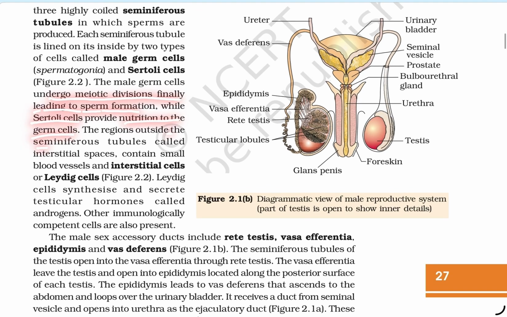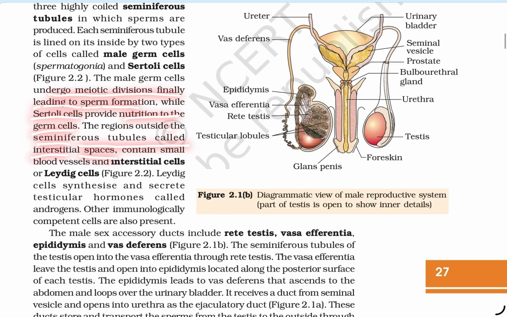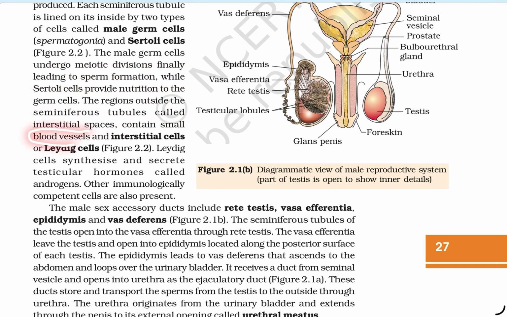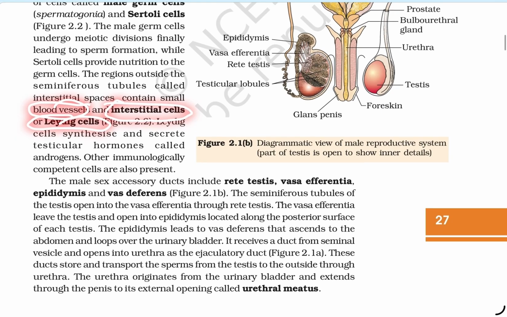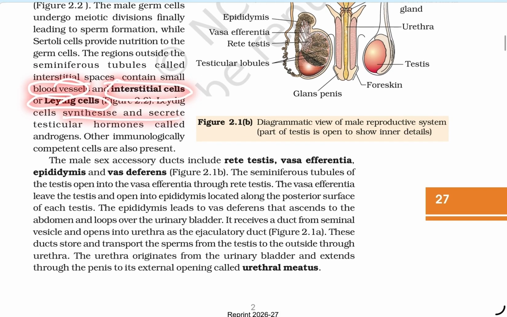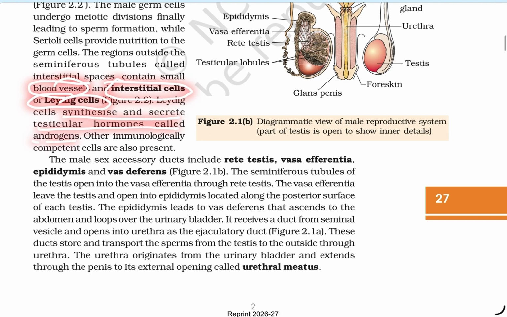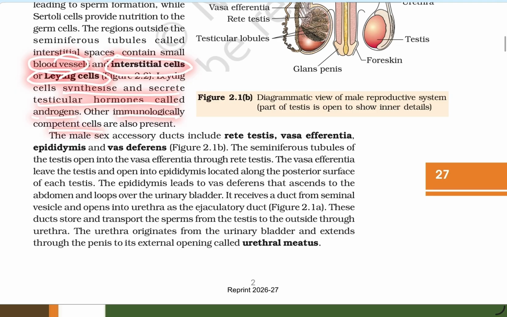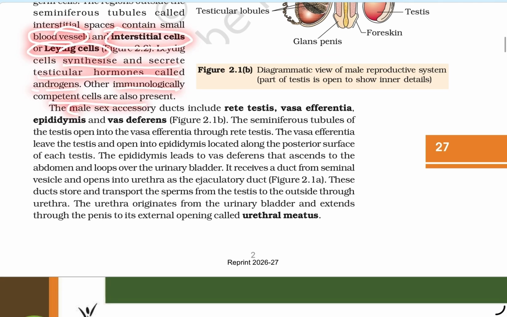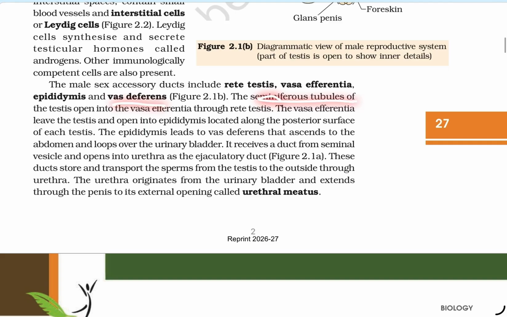The region outside the seminiferous tubules is called the interstitial space, which contains small blood vessels and interstitial cells, or the Leydig cells. Leydig cells synthesize and secrete testicular hormones called androgens. Other immunologically competent cells are also present. The male sex accessory ducts are the rete testis, vasa efferentia, epididymis, and vas deferens.